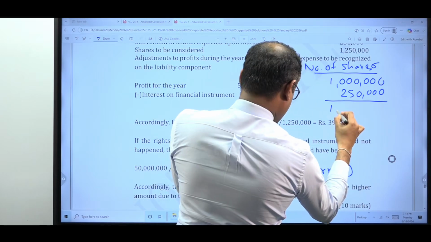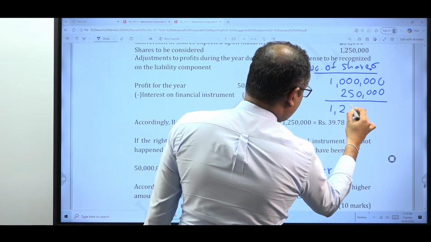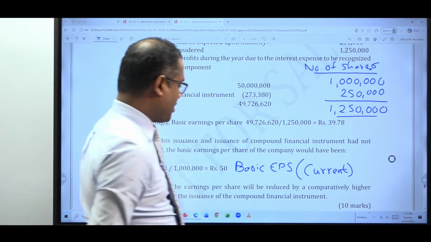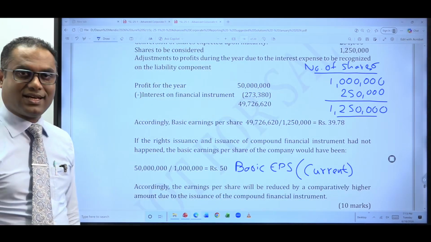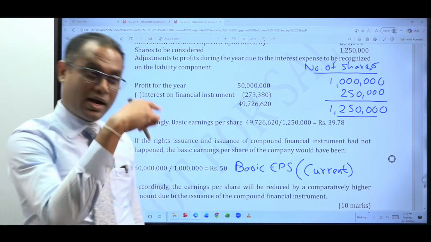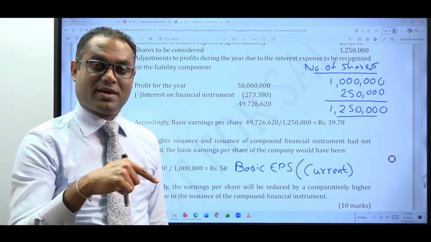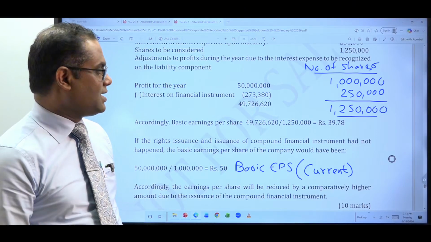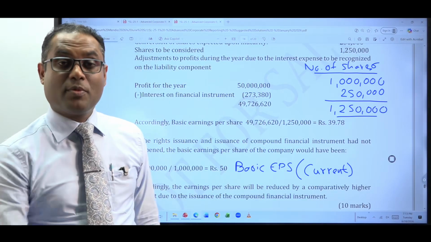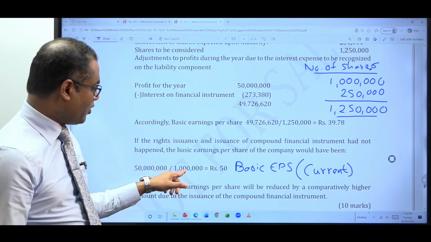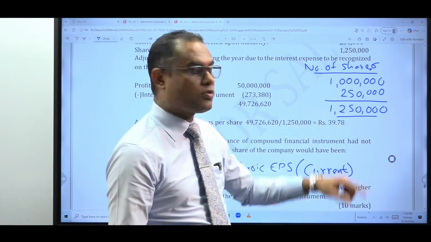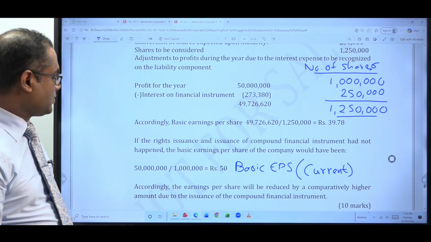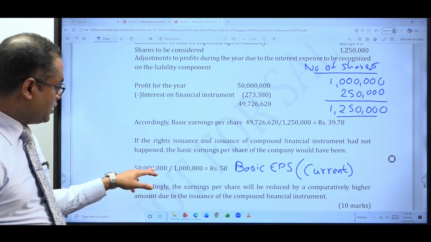Altogether, 1,250,000 ordinary shares will be available, not today, but definitely on a future date, but for the basic EPS computation, you adjust it now itself. Your denominator will go up from 1 million to 1,250,000. Okay. Then, impact on the numerator.